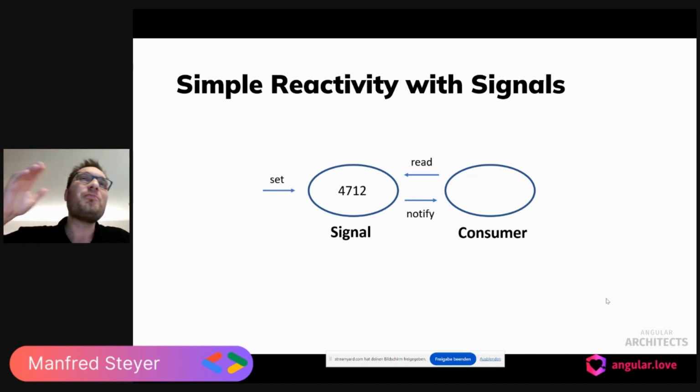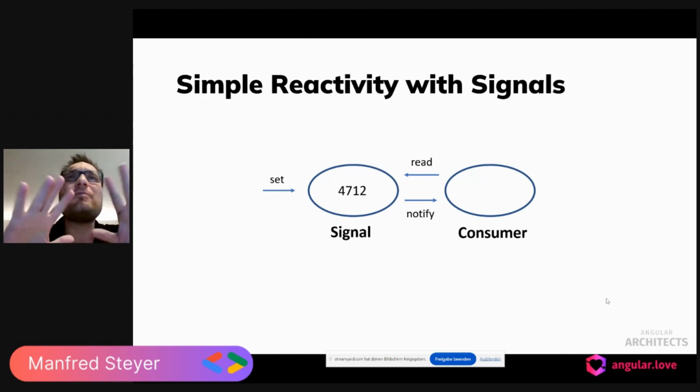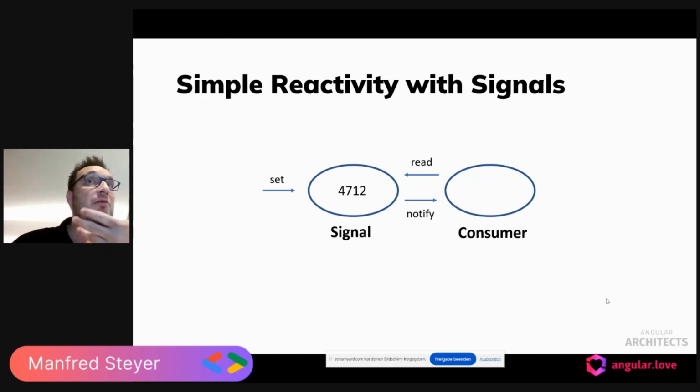And yeah, this is more or less what we also have with RxJs and observables. But the thing is, it's really simple. It's not as powerful as RxJs, but it's also simpler. And the Angular team wants to give us this building block to get started with something that really comes with very little ceremony. Something that might be okay for, let's say, 80% of the use cases. And for everything else, we can switch over to RxJs.